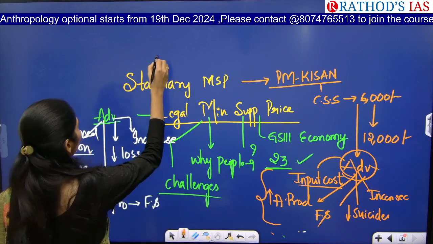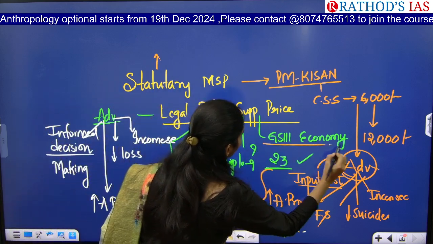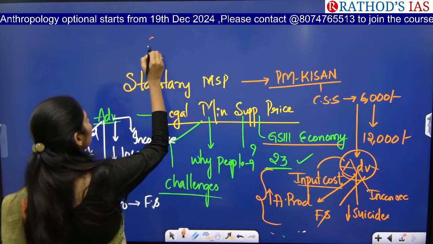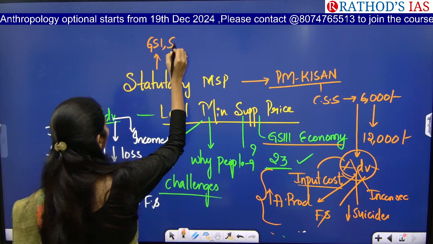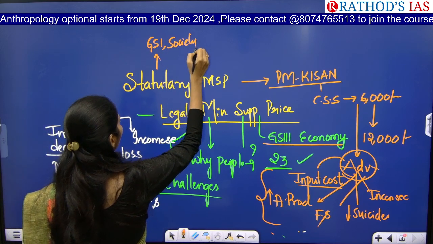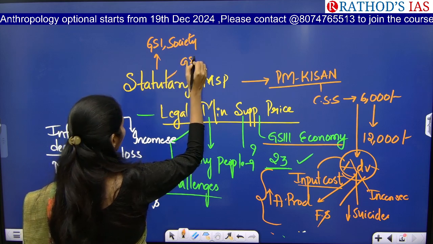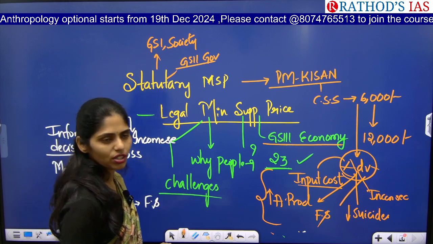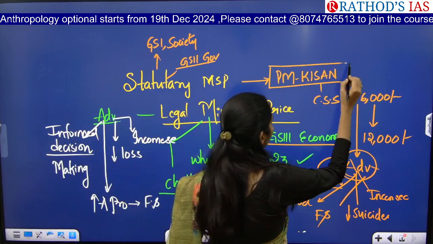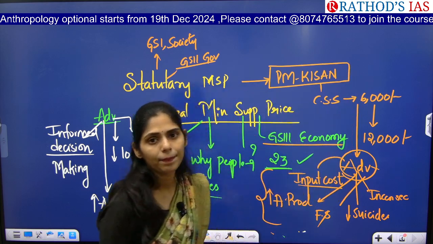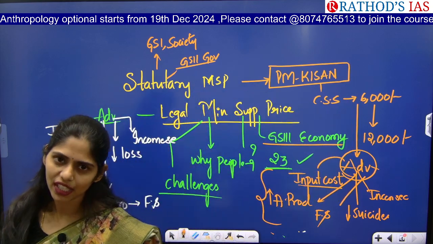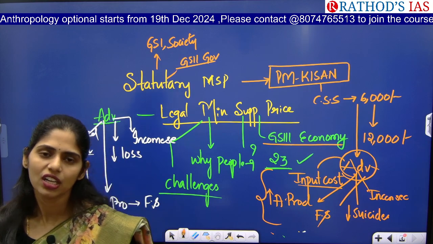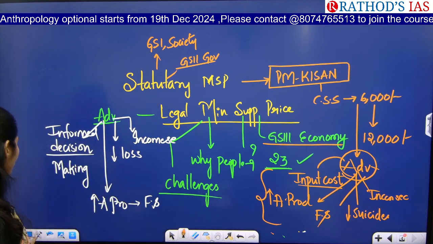And this article you will be studying not only in GS Paper 3 under economy, but you also have a chance of studying it under GS Paper 1 under society, and the next one is GS Paper 2 from a governance point of view. My sincere request is to go through this scheme called PM Kisan: who is eligible, what the advantages are, and what challenges we have. Those things you have to see.